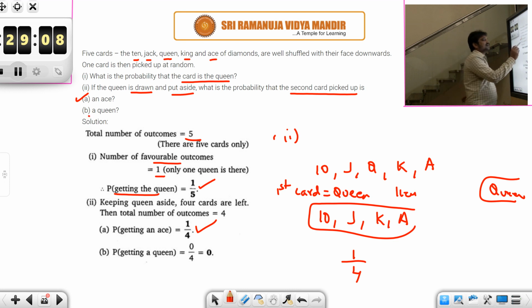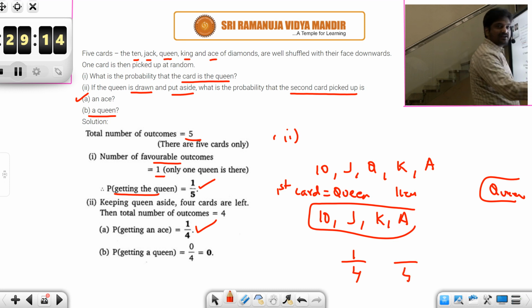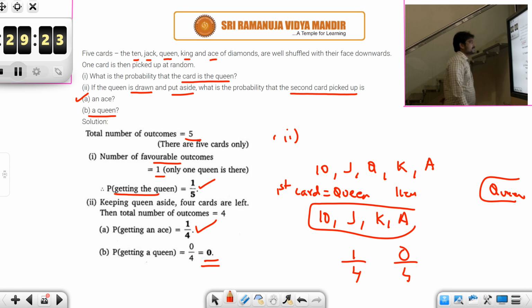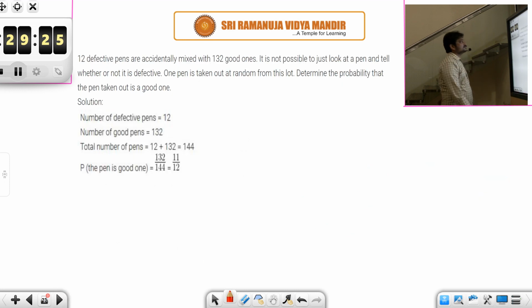Next, what is the probability of getting a queen? Look at this. How many cards are there? 4. Among these, how many queens are there? 0. There is no more queen left because you have kept it aside. So the answer is 0. It is an impossible event. Okay. So let's look at the next question.